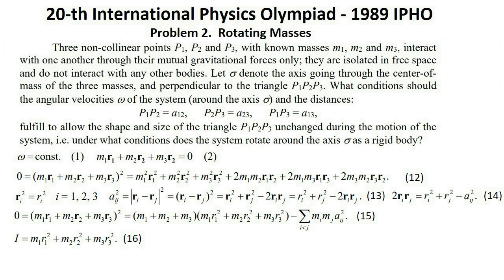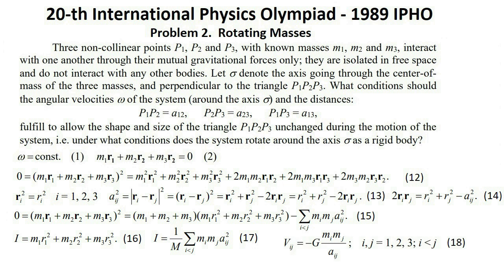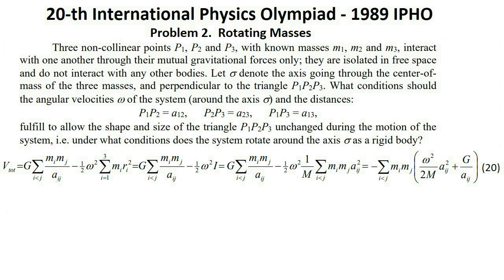The moment of inertia I of the system with respect to the axis sigma, according to the definition of this quantity, is equal to 16. The last two formulae lead to the expression 17, where m, the total mass of the system, is defined by the formula 10. In the non-inertial frame, rotating around the axis sigma with the angular velocity omega, the total potential energy V total is the sum of the gravitational potential energies 18 of all the masses and the potential energies 19 of the masses mi in the field of the centrifugal force. Expression 20. That is V total equal expression 21.